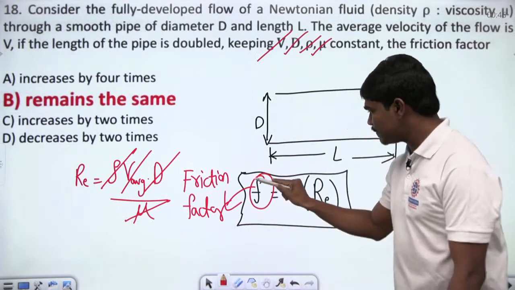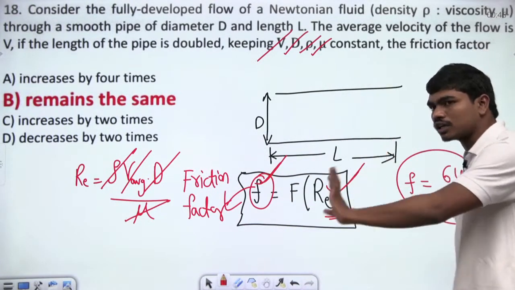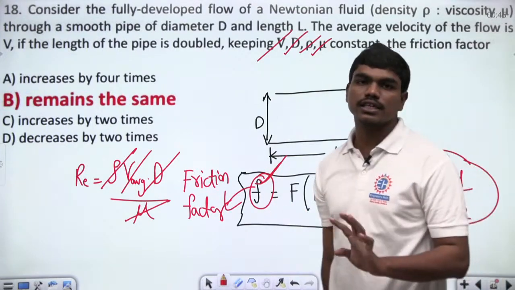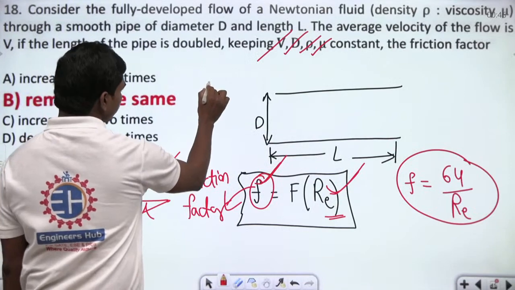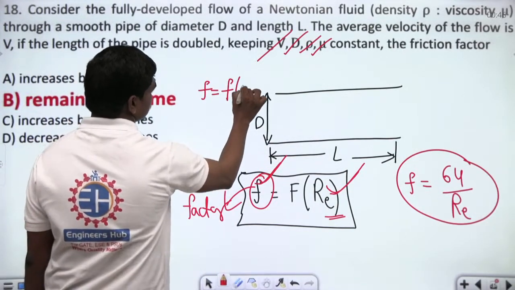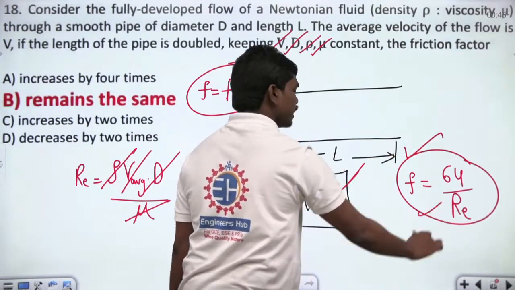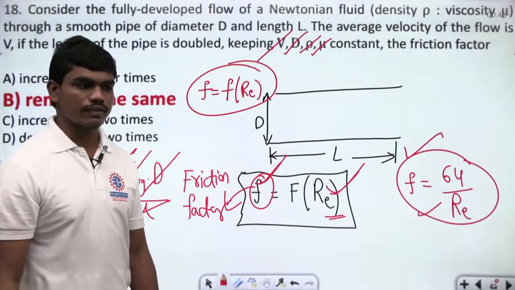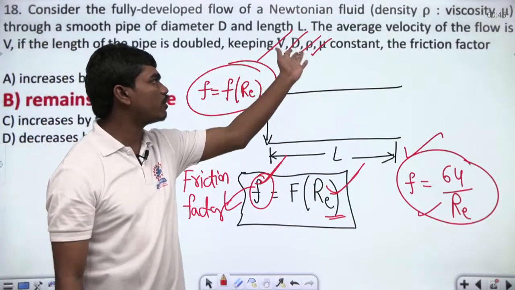And whenever the friction factor is just a function of Reynolds number, and this Reynolds number is not changing, then definitely this friction factor doesn't change. Clear? This is the only reason, and this f is only a function of Reynolds number. Please try to remember this, and of course this is the value in case of fully developed laminar flow through pipes for the friction factor. So this Reynolds number doesn't change basically because all these 4 terms are constant.